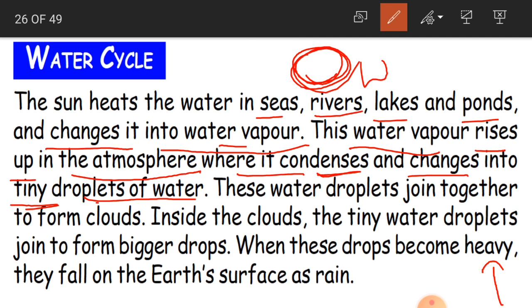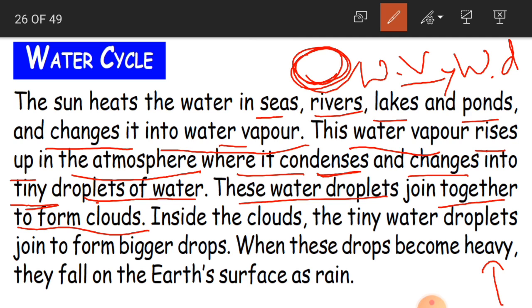The water vapor rises up in the air, where it cools down. Condenses means it cools down and changes into tiny droplets of water. Okay, children. And these water drops join together in the sky to form clouds.